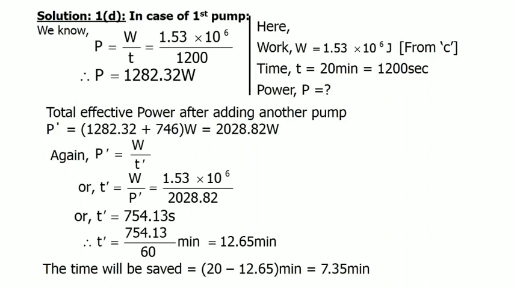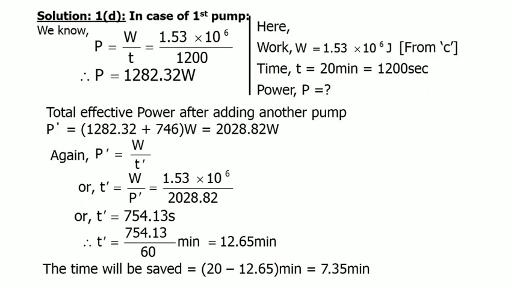We have to calculate the time when another engine is added to the former engine and how much time is saved. First of all, we have to calculate the power of the first engine. We have already calculated the value of work, which is 1.53 into 10 to the power 6 joule, and the time is given as 20 minutes.